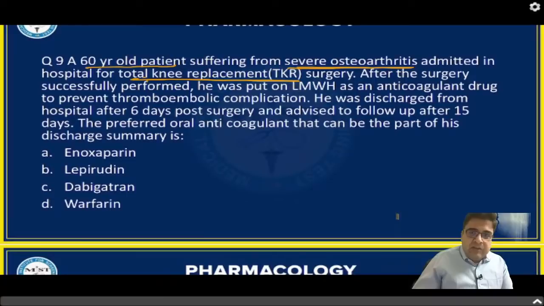Now after the surgery is successfully performed, the patient was put on low molecular weight heparin as an anticoagulant drug to prevent thromboembolic complications.